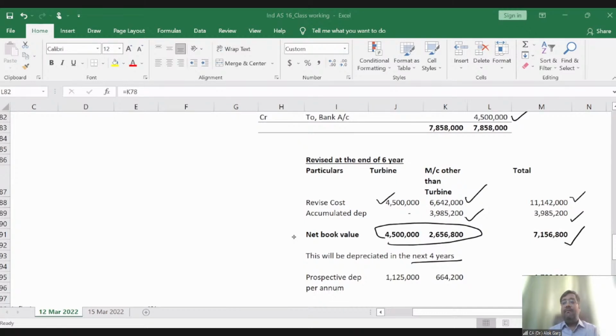Yes, Soham, whatever you have asked in that example, derecognition is not required. So Manini, normally companies form the policy of 5% or 10% of the original cost. You are right, Girish. The new turbine has to be discounted by 5% for the last 6 years to arrive at the cost of the old turbine at the time of purchase. Guys, I hope everything is clear with the help of accounting entries and everything, right?